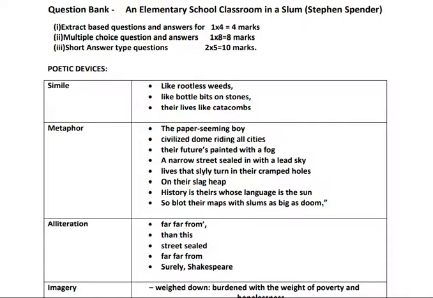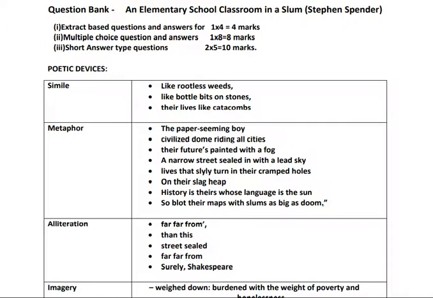Only those people will be able to create their history who are able to write brilliantly. But that ray of hope is missing in the lives of these people. So these are all examples. Just remember some of these examples, like here, very important ones. Paper-seeming boy, very important.